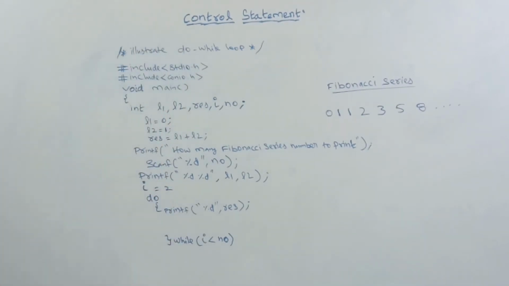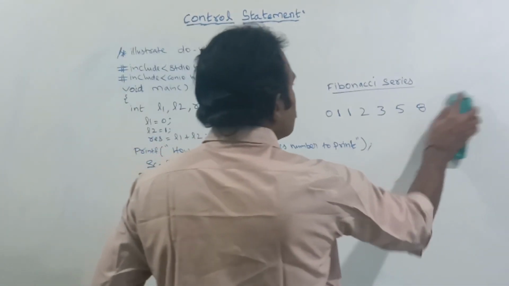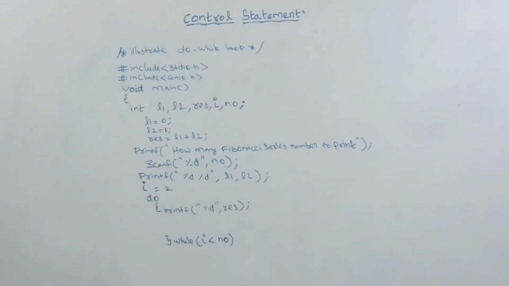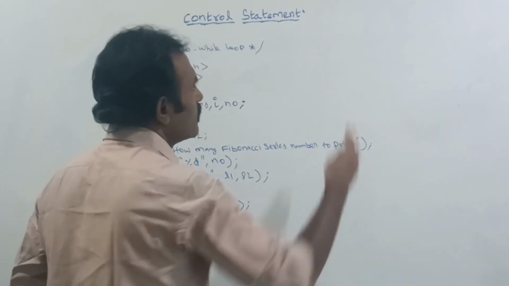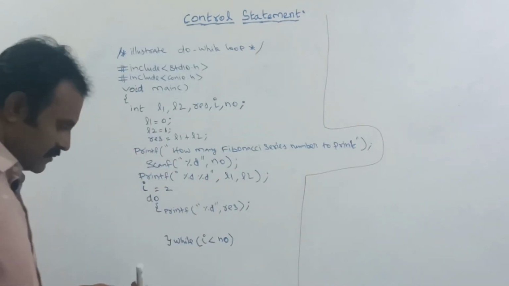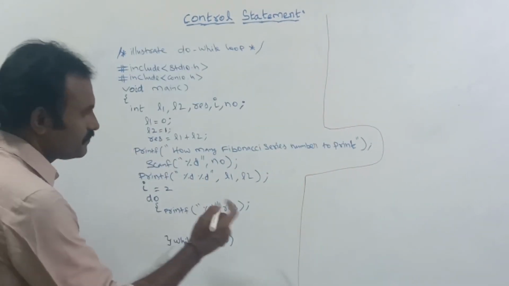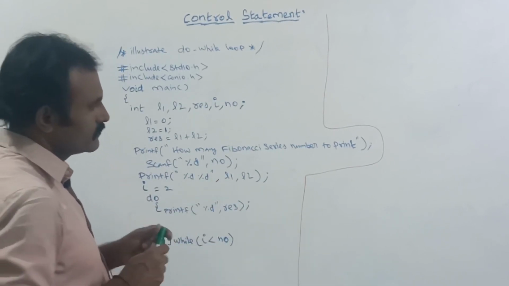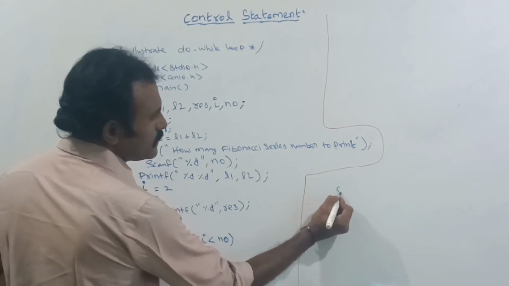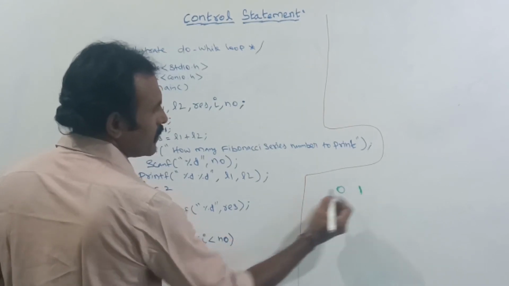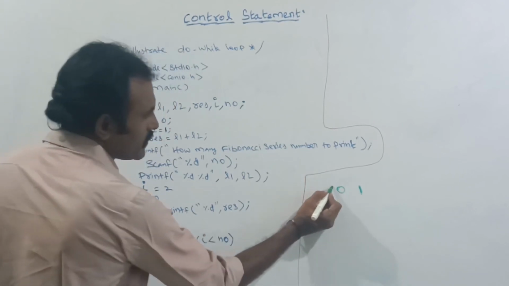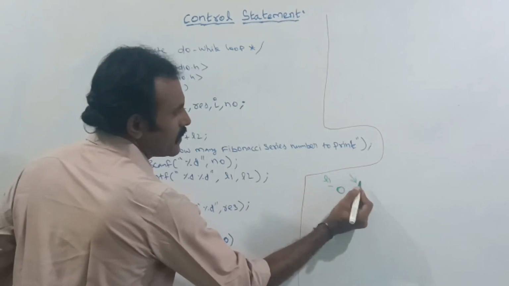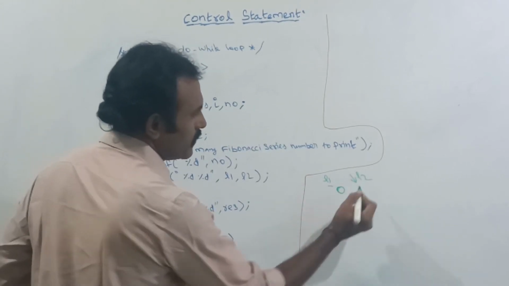Say here, the first two numbers, zero and 1. This one is the L1 variable, and this one is the L2 variable.